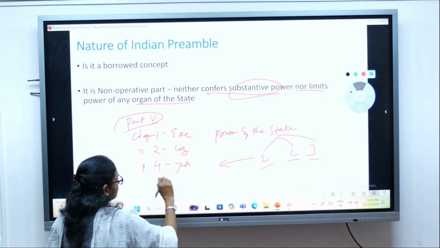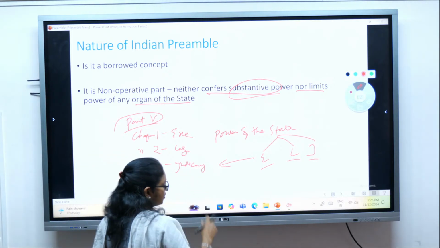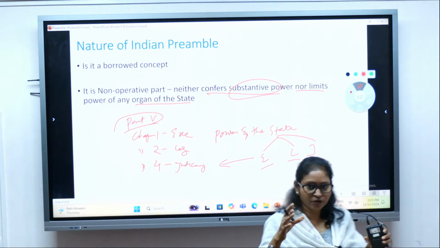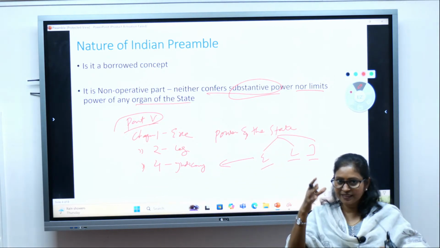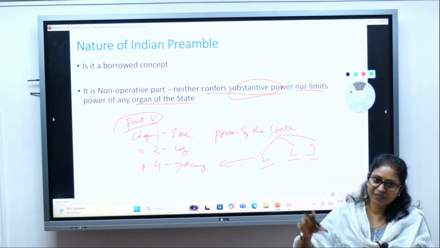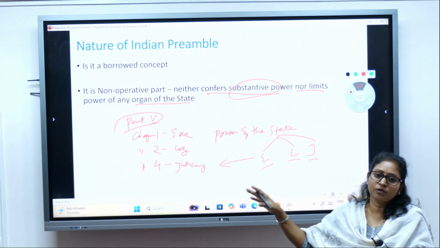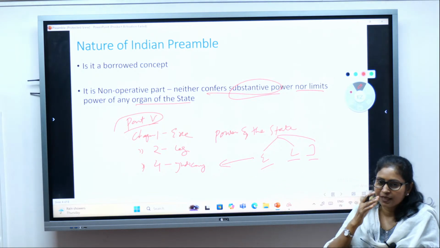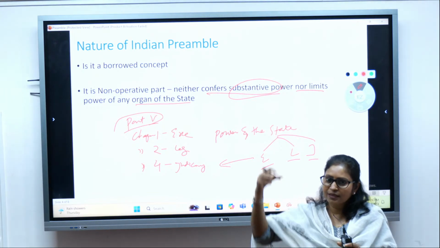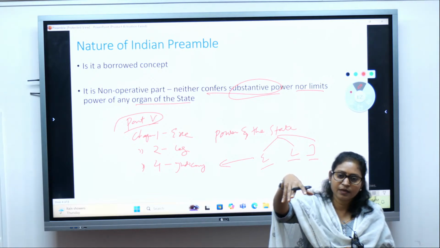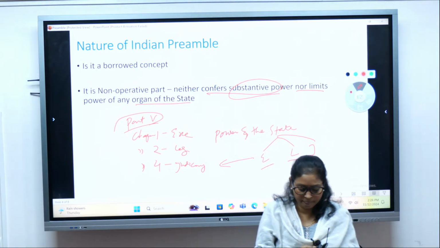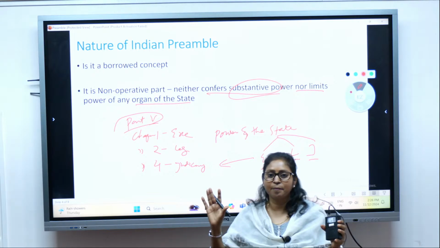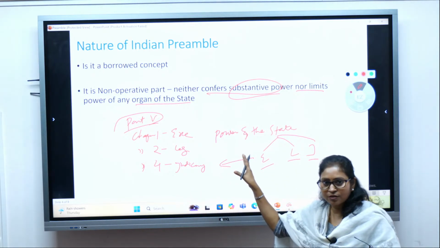What powers and functions they have. So each organ of the state derives power from specific provisions of the constitution, mentioned in various parts of the constitution, right? So the preamble neither confers any power, nor limits the power of any organs of the state.